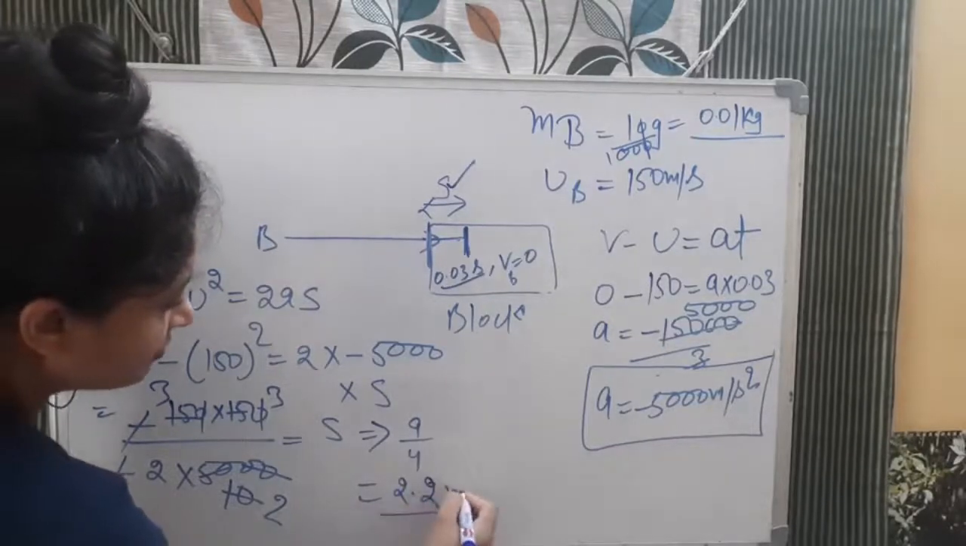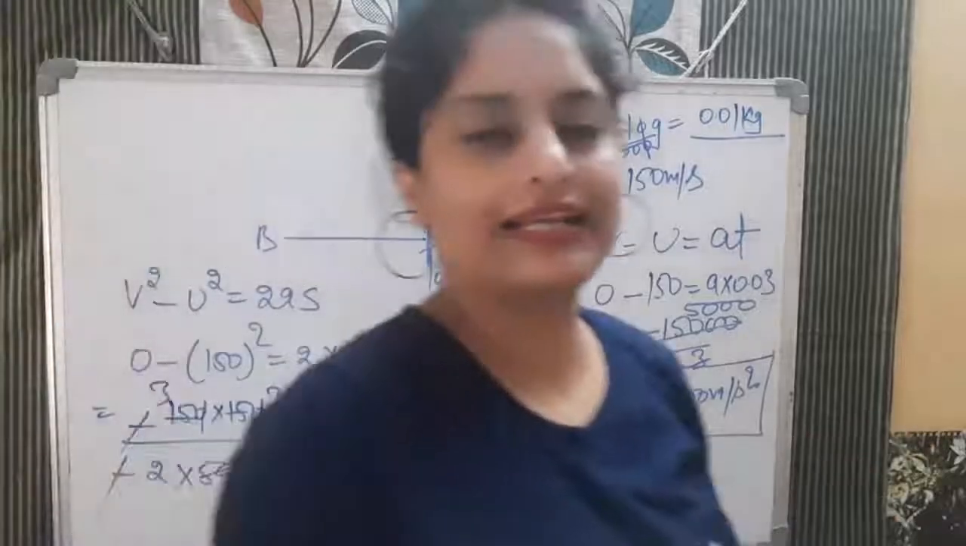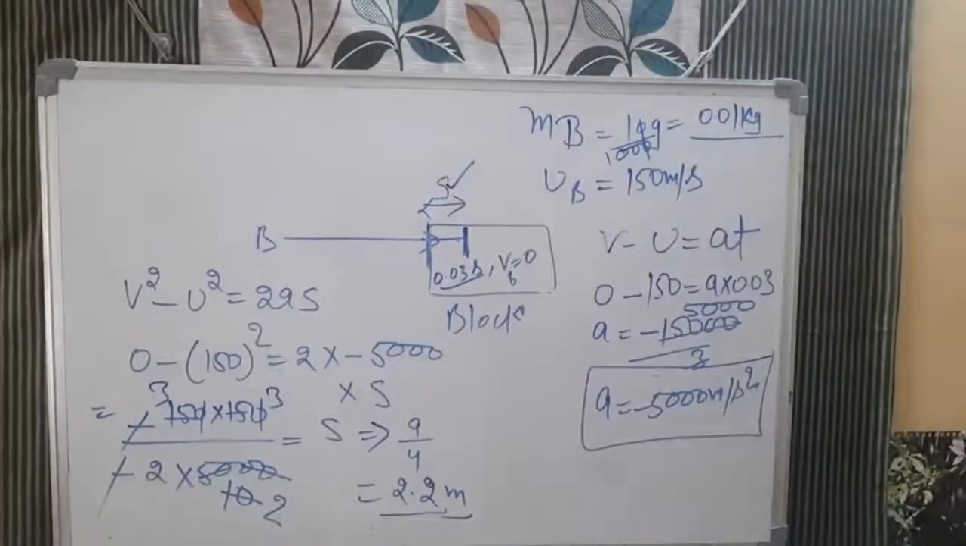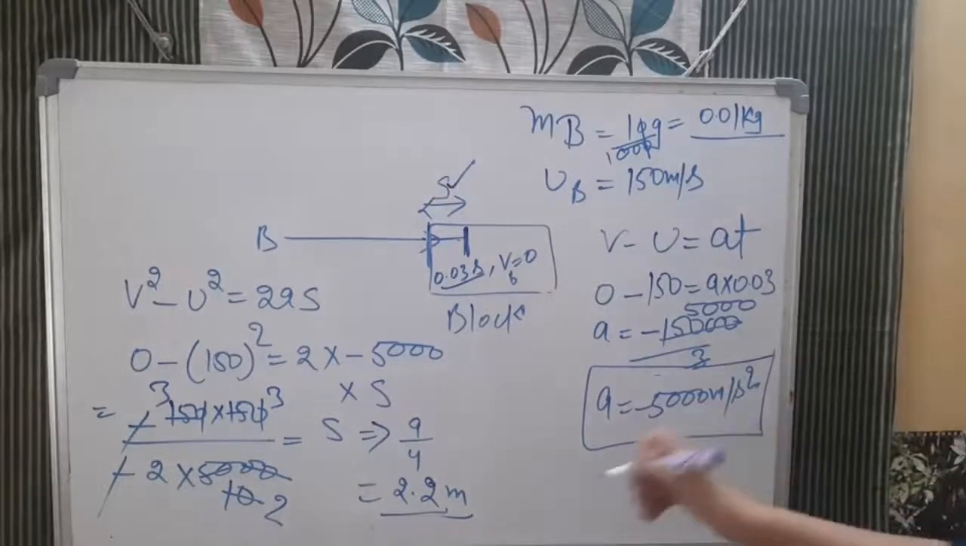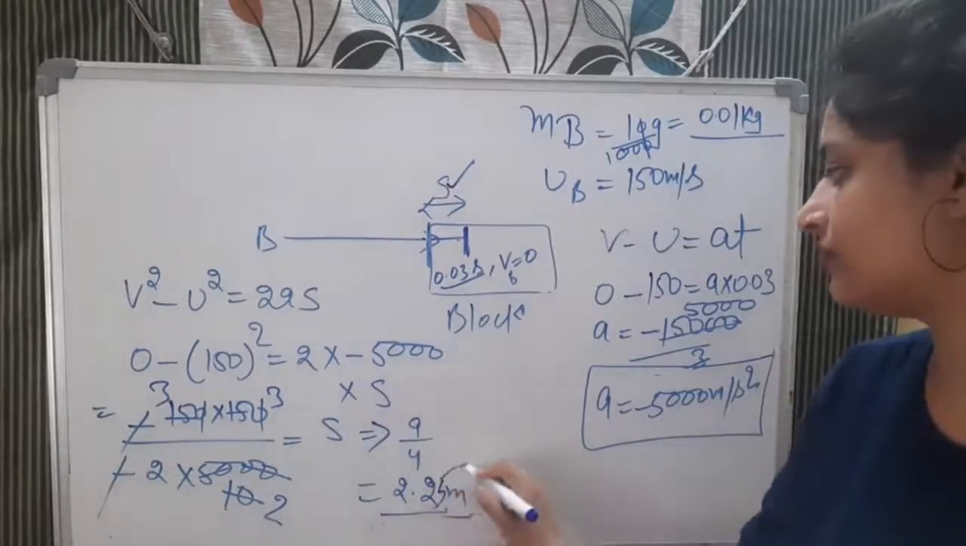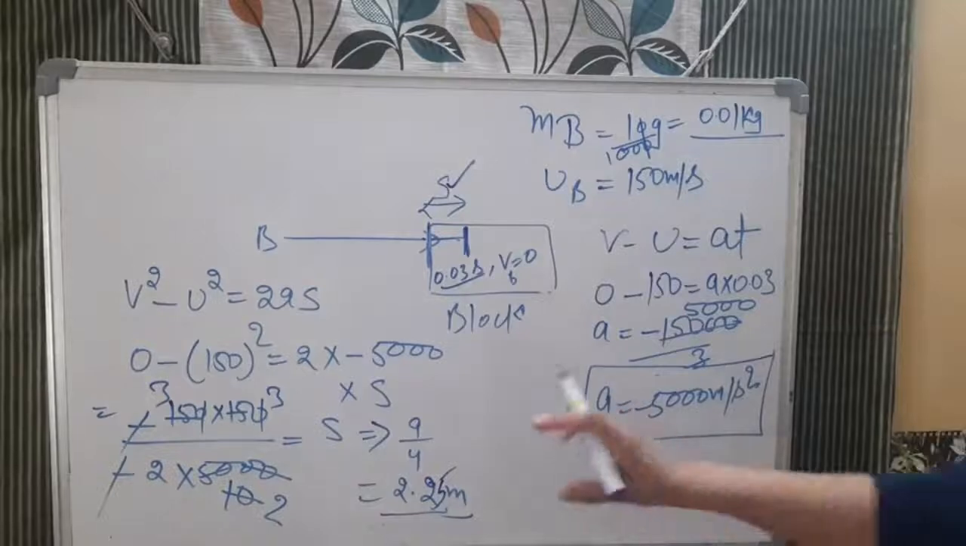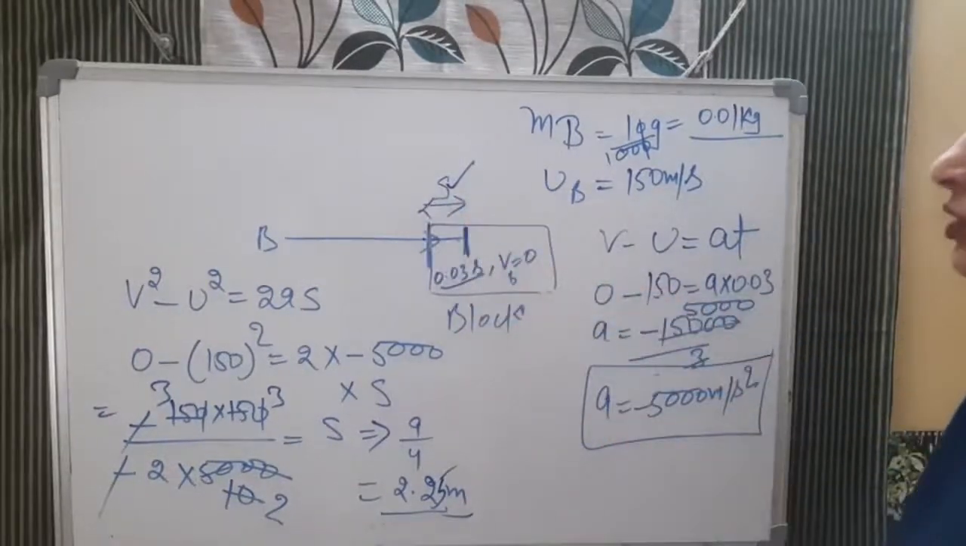it is almost 2.2 meters. So this will be the answer for the distance when we calculate it. If you want to solve it further, then it will be 2.25 meter. So this is the distance up to which the bullet penetrates into the block.